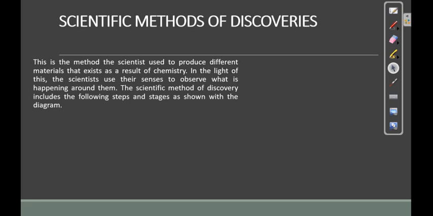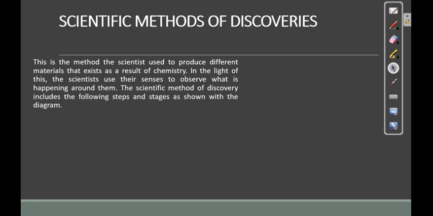In the light of this, scientists use their senses to observe what is happening around us. The scientific method, as I've said, is just an approach employed by scientists to solve problems. When a problem is identified, the next thing is how we can solve the problem to arrive at a conclusion.